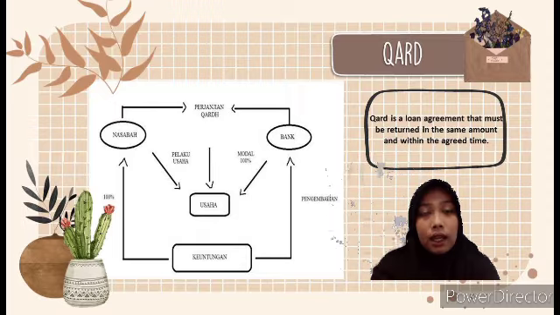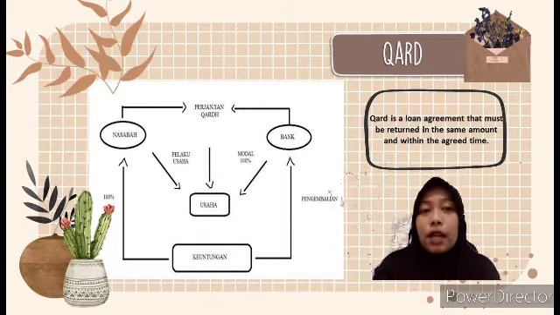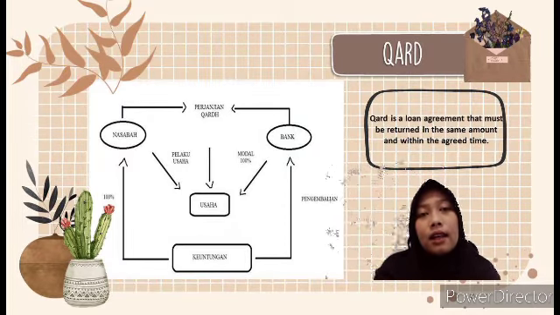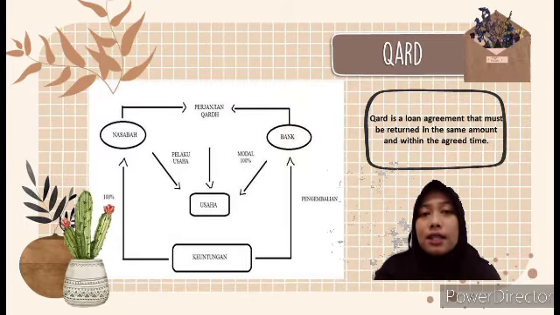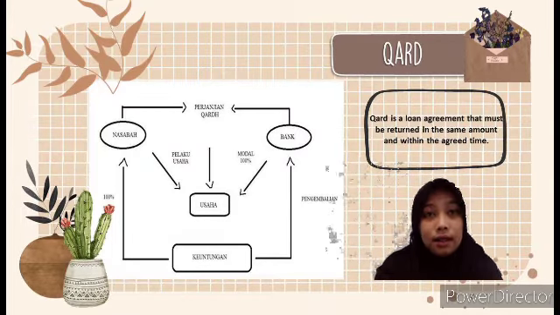Next is Qard. Qard is a loan agreement that must be returned in the same amount and within the agreed time. The explanation regarding the flow of the Qard contract is that the bank and customer enter into a financing agreement with the Qard contract. Then the bank provides 100% capital to the customer or entrepreneur who has the skills and is a funds manager. Furthermore, the customer conducts business activities, with the profit obtained 100% belonging to the customer, and the bank gets 100% return of the business capital.